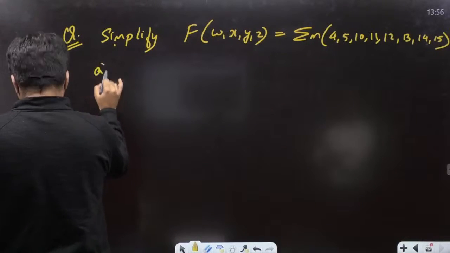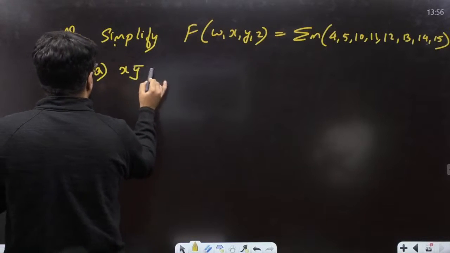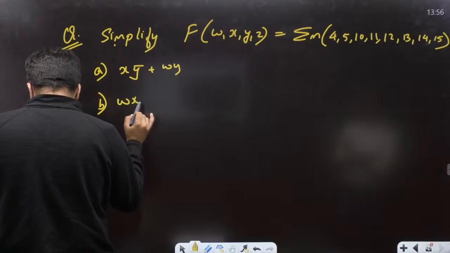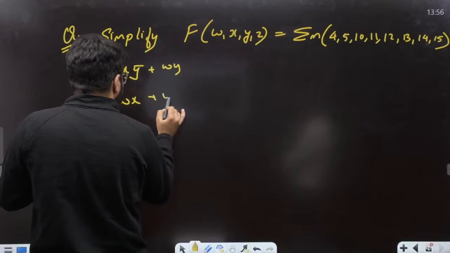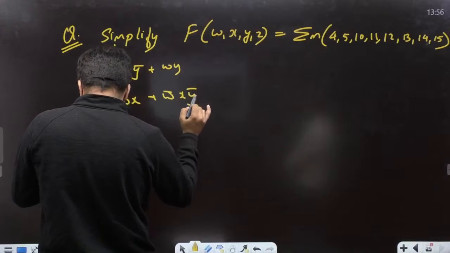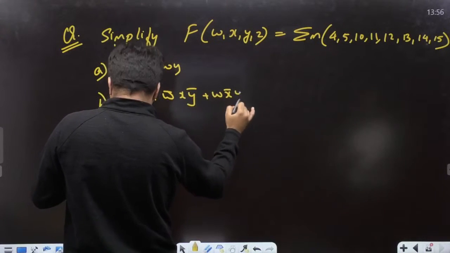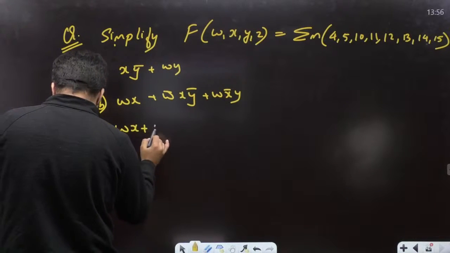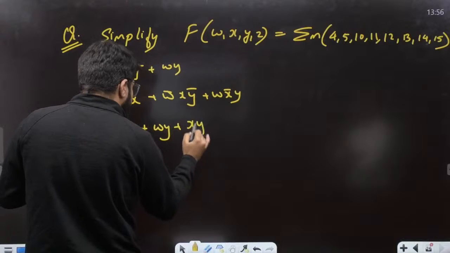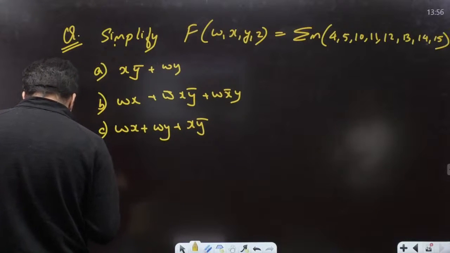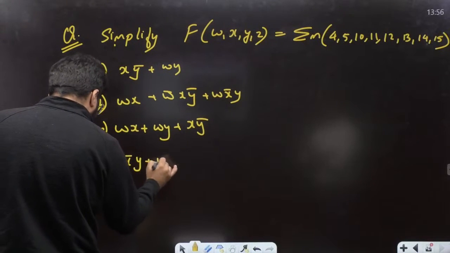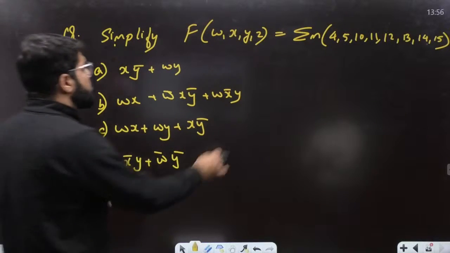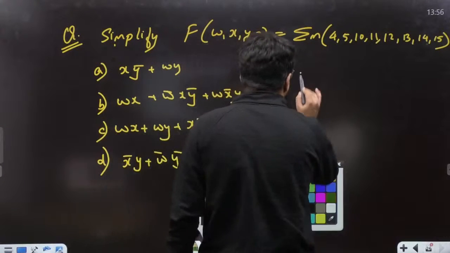And there are 4 options given to you. Option A: X Y bar plus W Y. Option B: W X plus W bar X Y bar plus W X bar Y. Option C: W X plus W Y plus X Y bar, and option D is X bar Y plus W bar Y bar. Clear? Absolutely right, sir. Okay, let's solve this. It's a very fundamental K-map question.